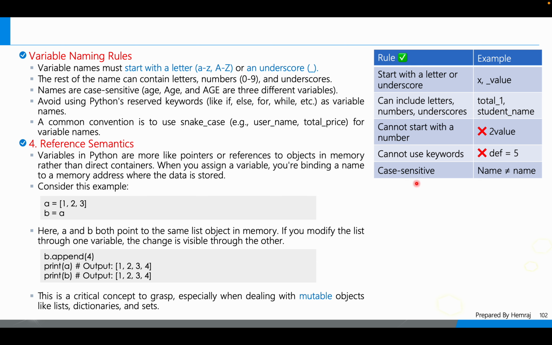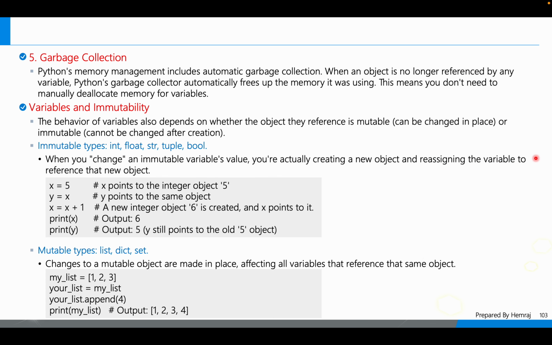Case sensitive: name is not equal to Name, meaning this one is n in capital and the other is n in small. So both are not the same. These are two variables. So your variables are case sensitive.